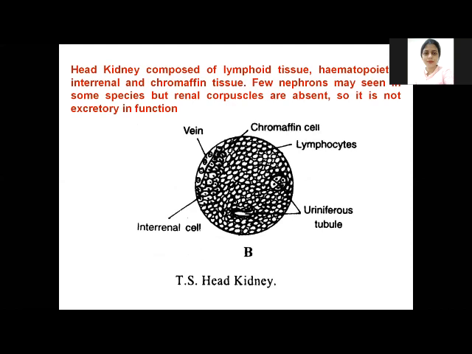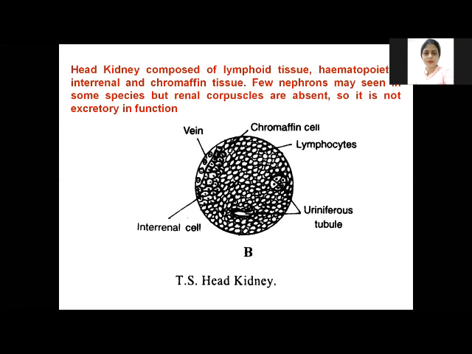And the head kidney in the fishes has a different function, it doesn't have the excretory function. The head kidney is composed of lymphoid tissue. It is hematopoietic in nature. It has endocrine function also. It has interrenal cells and chromaffin tissue. So the head kidney has functions other than excretory functions.